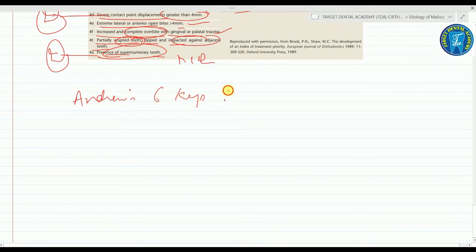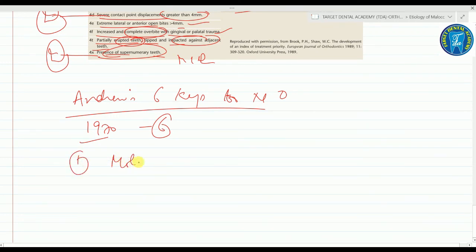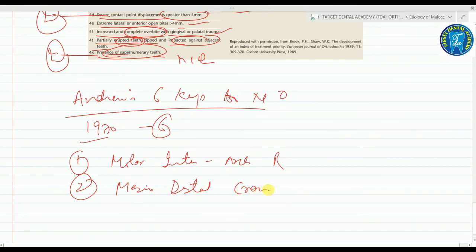At the last, the Andrews 6 keys to normal occlusion. So Andrews put forward in 1970 the 6 keys to normal occlusion. Fine. So these are: number 1, the molar inter-arch relationship. Please note it down, very important. Second is the mesio-distal crown angulation. Don't get confused between the first, second and third.